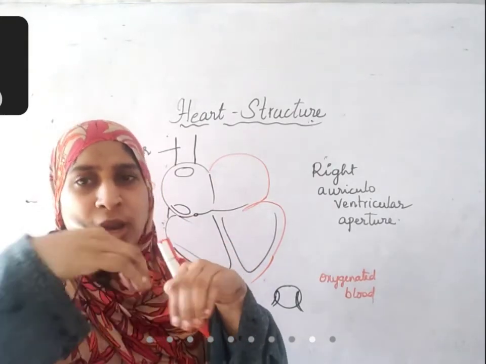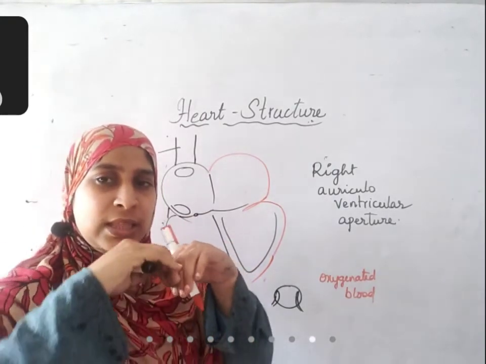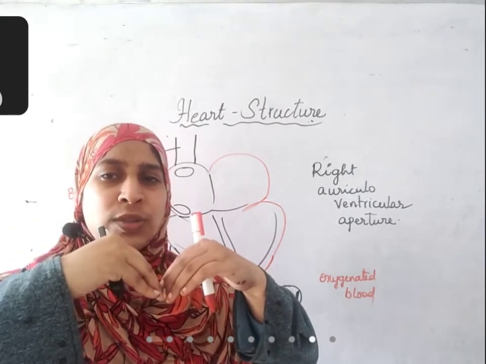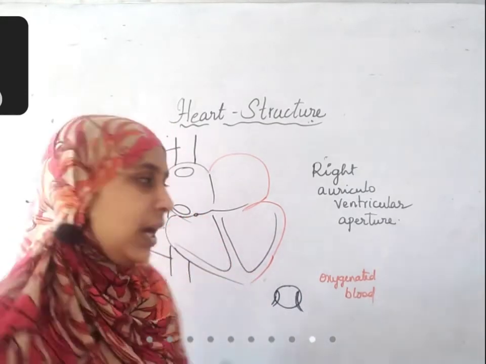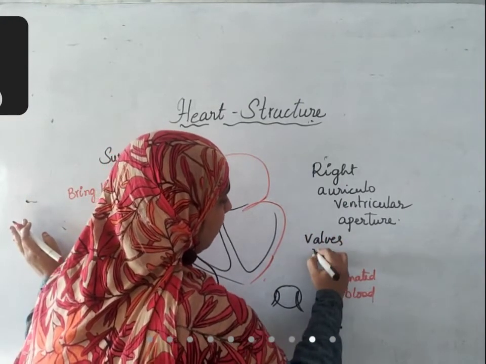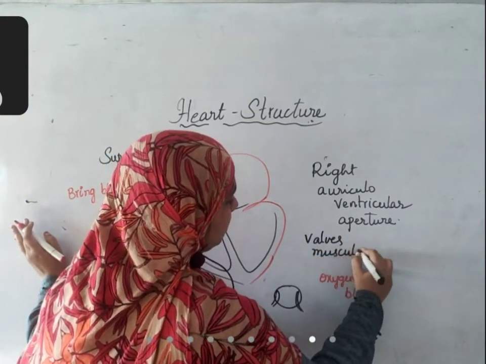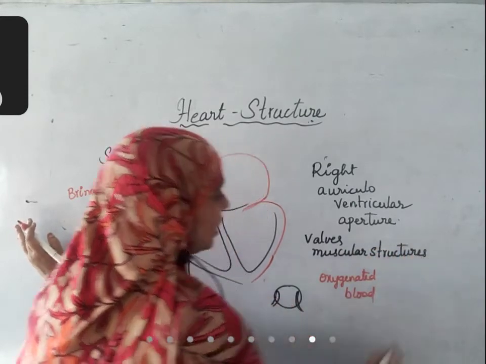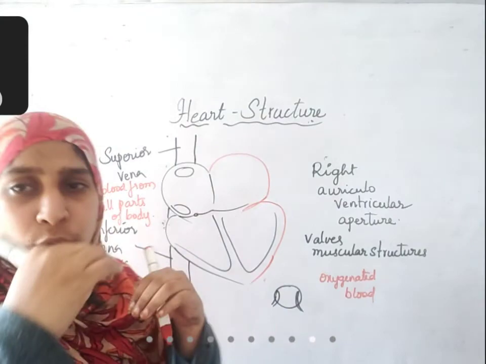They open like this to allow the blood, and when the blood goes off, they close like this. Valves are muscular structures. They allow the blood to flow in one direction.